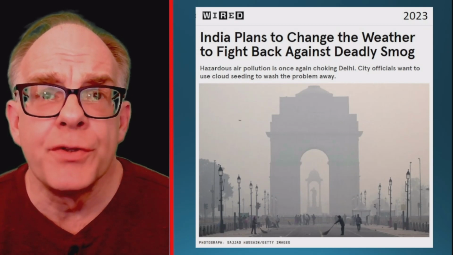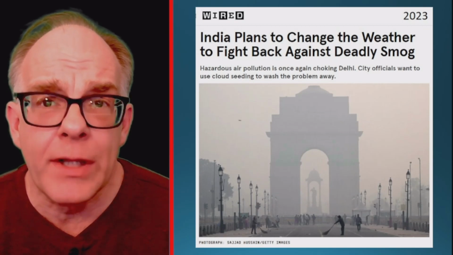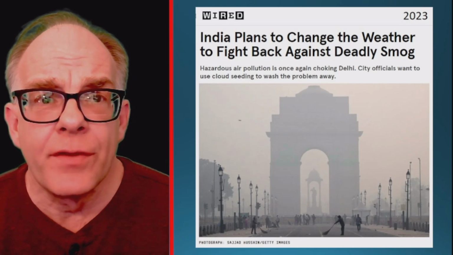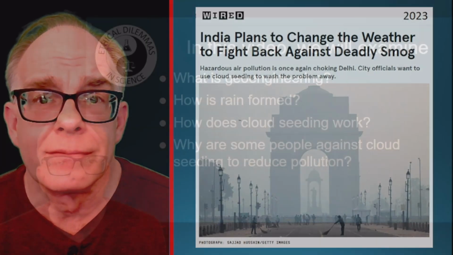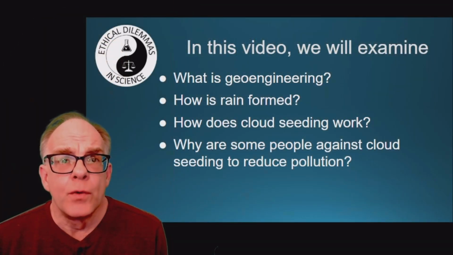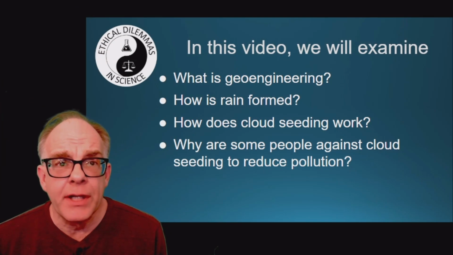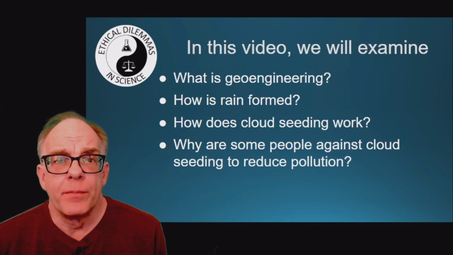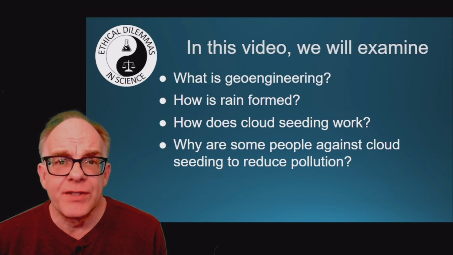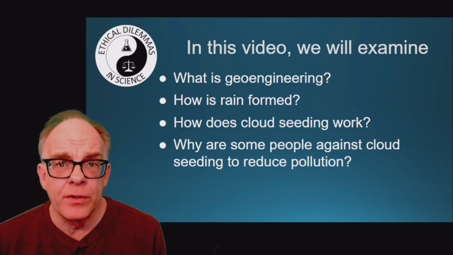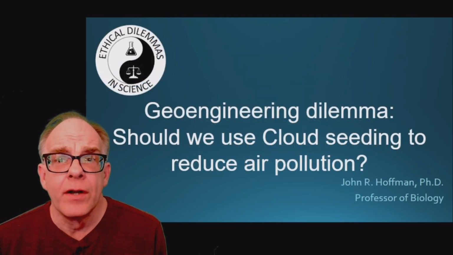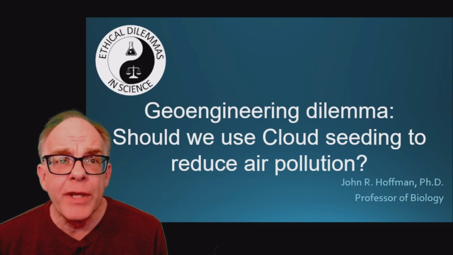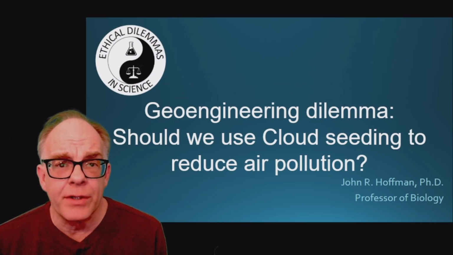India is proposing to use geoengineering in a form of cloud seeding over New Delhi so that the raindrops trap particulate matter and remove pollution from the air. In this video, we will examine what is geoengineering, how is rain formed, how does cloud seeding work, and finally, why are some people against cloud seeding to reduce pollution? Stick around to the end of this video when we consider the geoengineering dilemma: should we use cloud seeding to reduce air pollution?